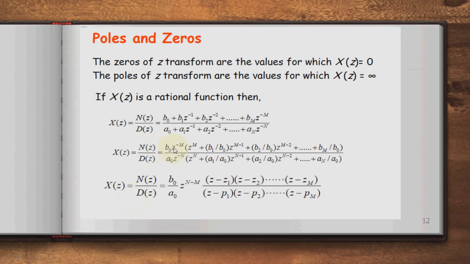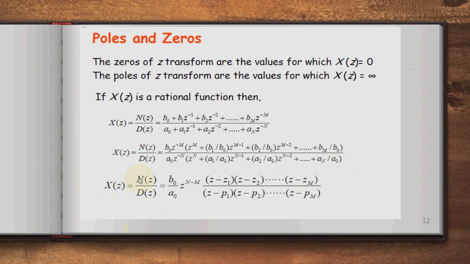So that is b0 z raised to minus m into z raised to m plus b1 divided by b0 z raised to m minus 1, like that b2 divided by b0 z raised to m minus 2, up to bm divided by b0, divided by a0 into z raised to minus n, into z raised to n plus a1 divided by a0 z raised to n minus 1 plus a2 divided by a0 z raised to n minus 2 up to an divided by a0.